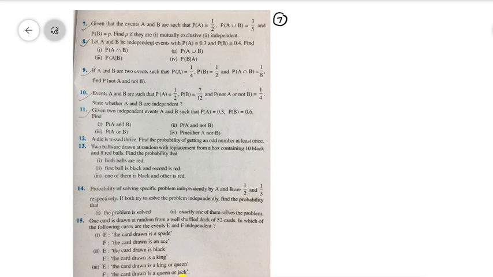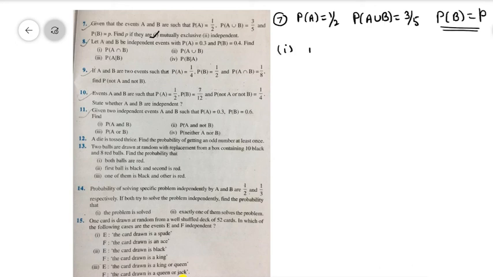Now I am going to discuss question number 7. What is it saying? P of A is given as 1 by 2 and P of A union B is given as 3 by 5, and it is also given that the probability of B is equal to P. The question is asking to find the value of P in two cases. First case, they are mutually exclusive events. When they are mutually exclusive events, A intersection B is equal to phi. A intersection B is equal to phi means P of A intersection B is equal to 0.